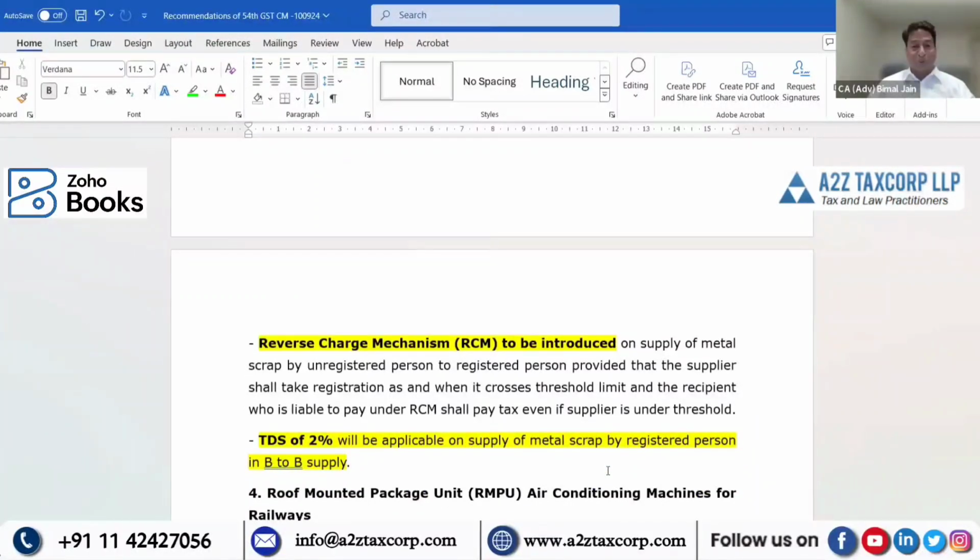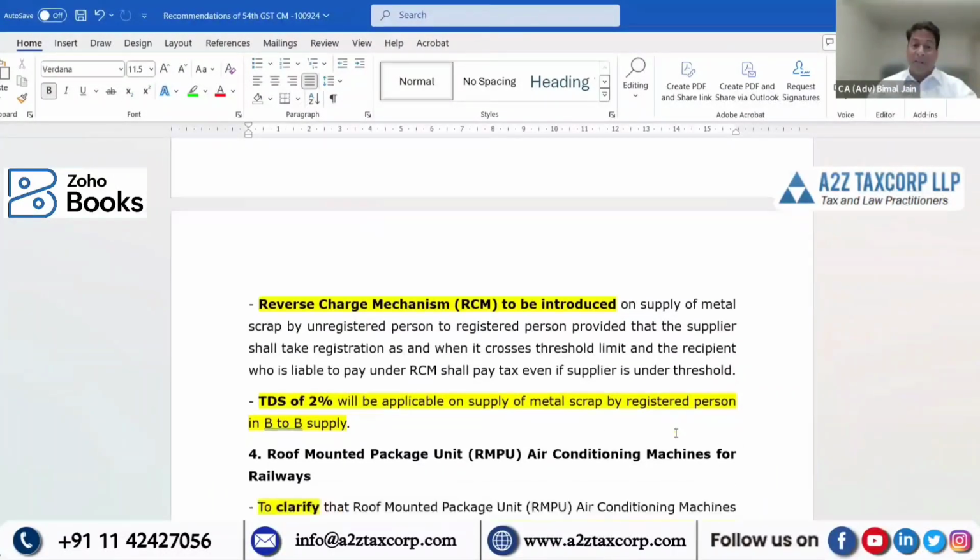RCM is going to be introduced. RCM means what? I'm your supplier and you all are my buyer. You need to pay GST under reverse charge. For what? When I'm not registered in GST, I'm unregistered, and you're procuring metal scrap from me. So supply of metal scrap by an unregistered supplier to a registered recipient. The registered recipient will pay GST under the reverse charge method. So this is going to be notified under section 9, subsection 4 of the CGST Act. This is what they're saying.